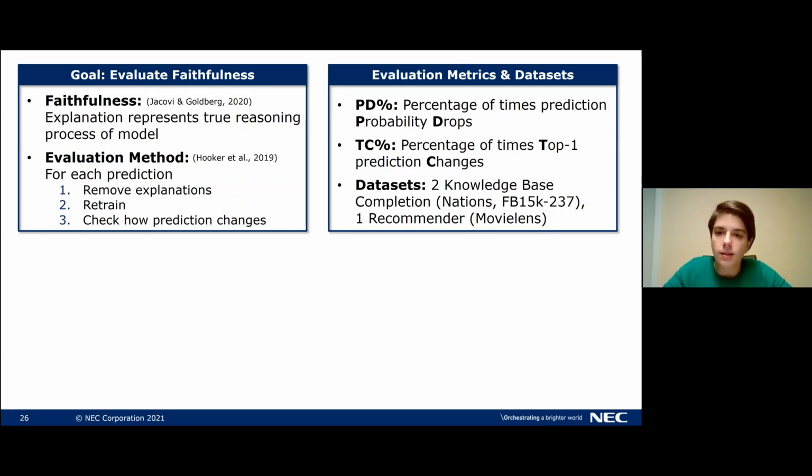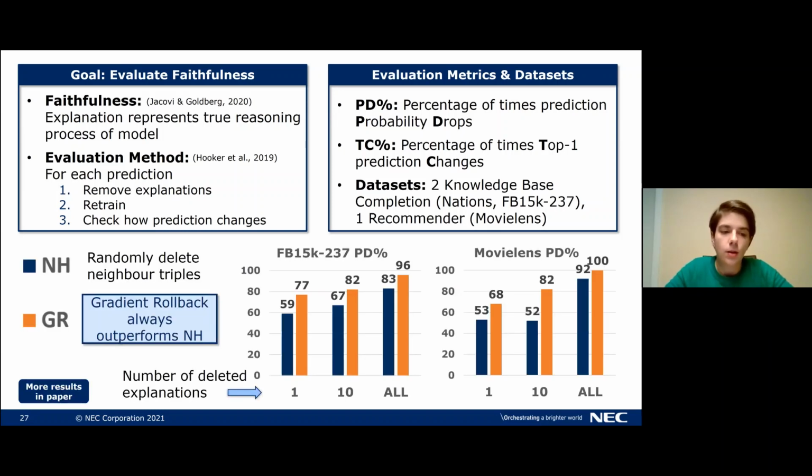We apply our method to 3 data sets. 2 are from knowledge-based completion and 1 is a recommender system dataset. The first one is nations, and this one is rather small. And then we have the 2 bigger datasets, FB15K237 and Movie Lens. We compare gradient rollback to a baseline called NH, and NH randomly deletes neighboring triples of the prediction.